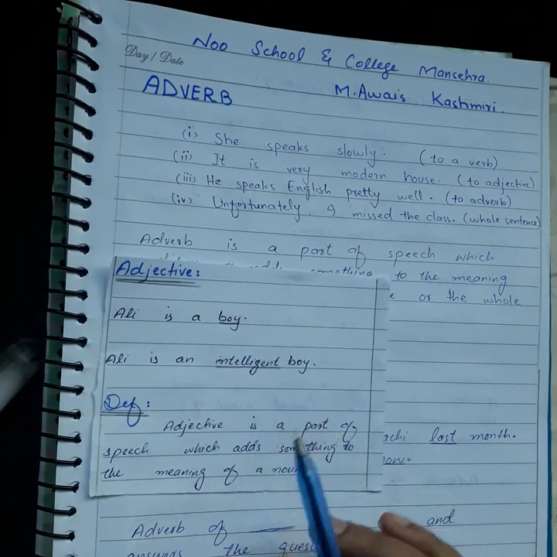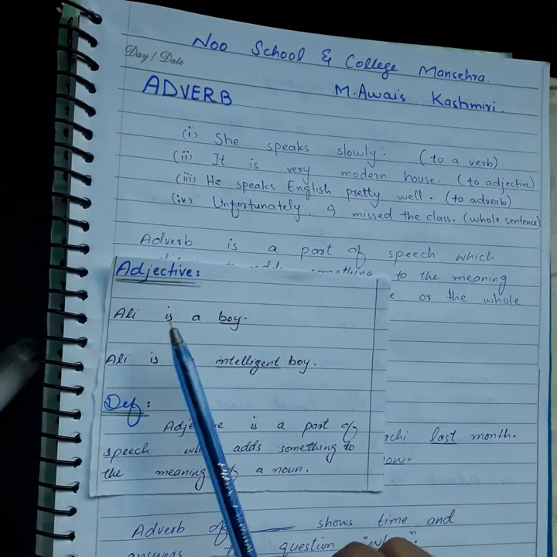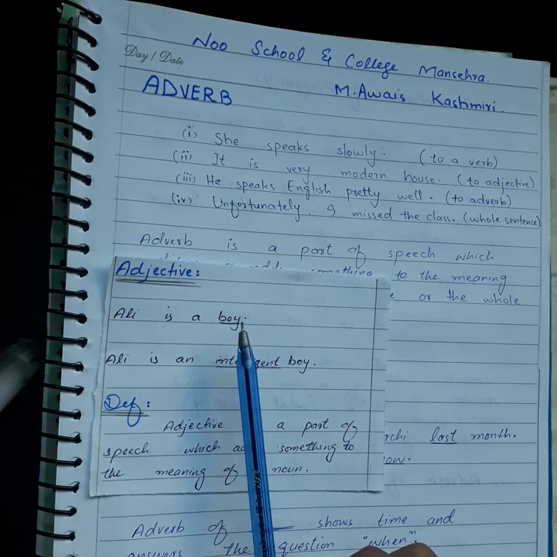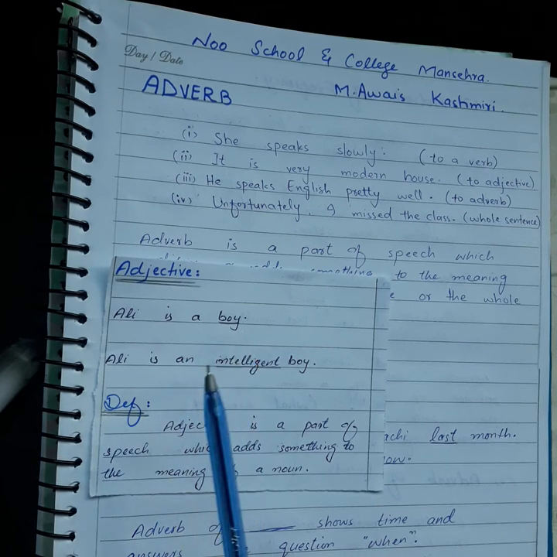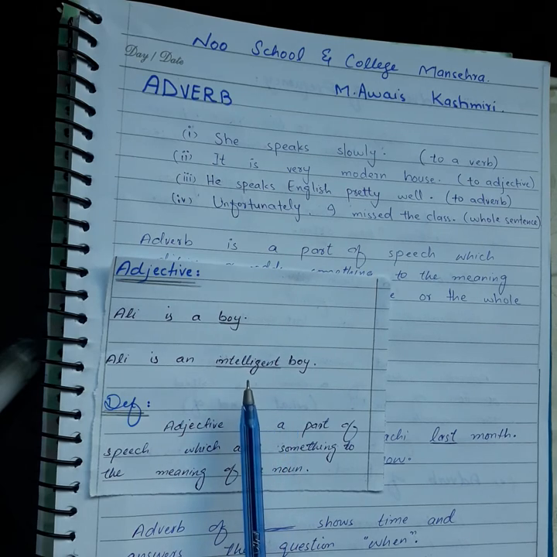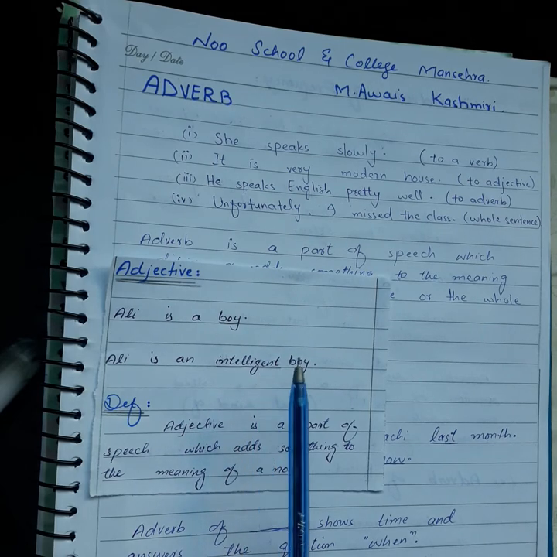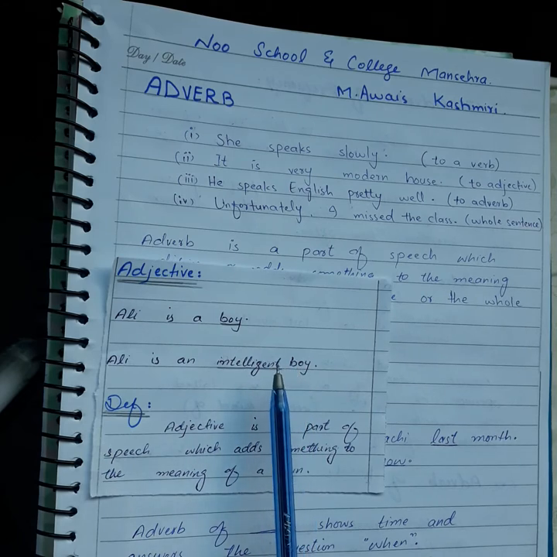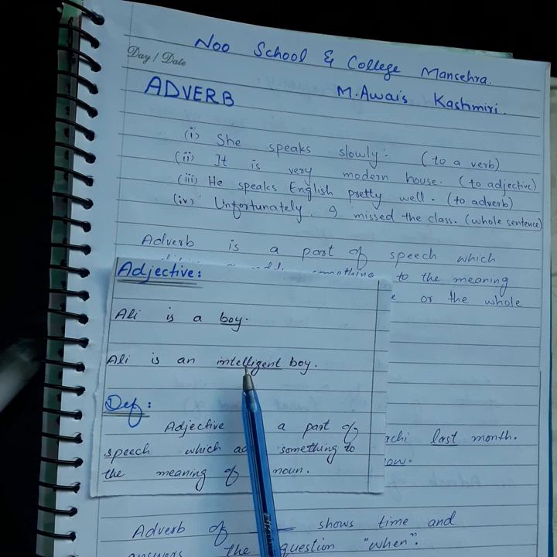What is an adjective? Look at the example. Ali is a boy. Here I have underlined the word boy, which is a noun. Ali is an intelligent boy. Here I have underlined the word intelligent, which is an adjective, which is adding something to the meaning of a noun.